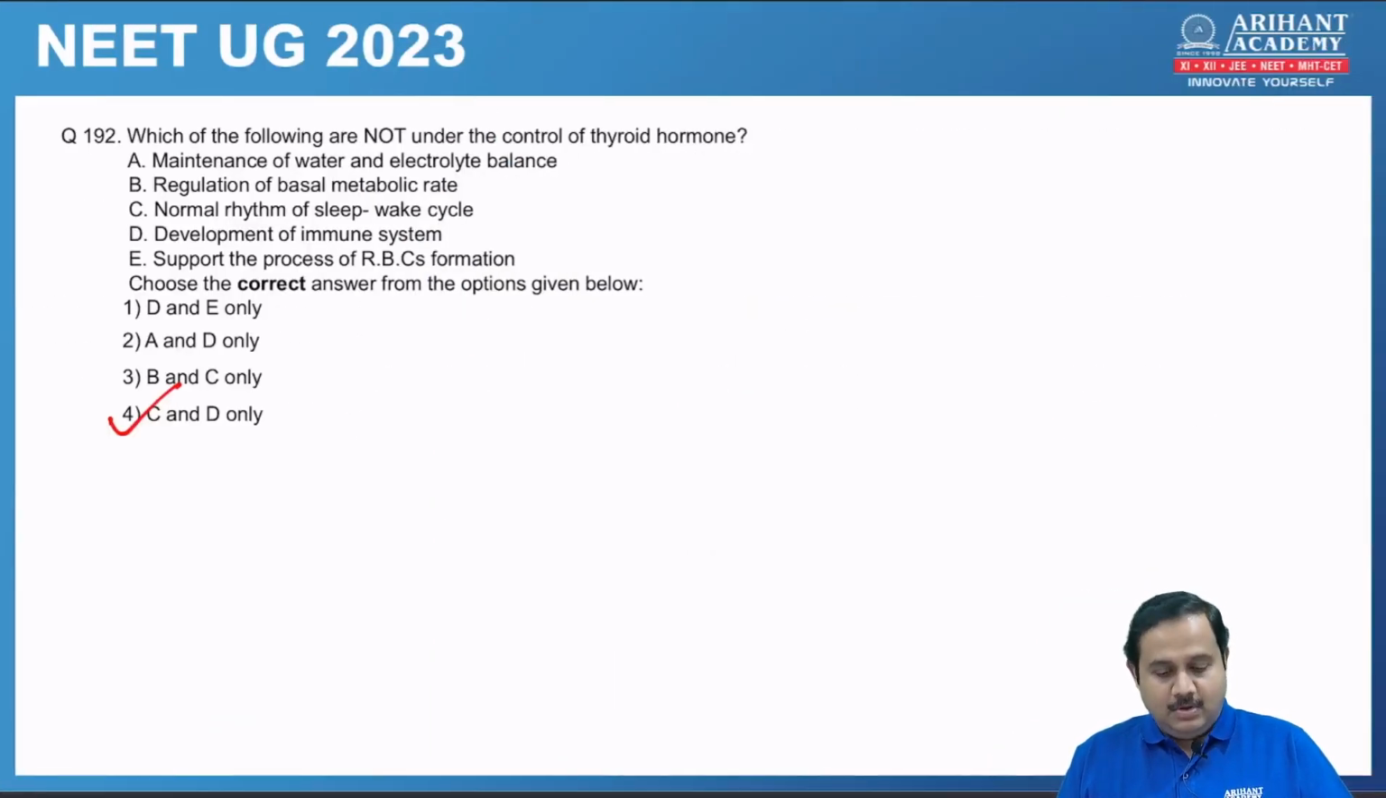192. Which of the following are not under the control of thyroid hormone? We have to find out which are not under the control. So answer is C and D. That is normal rhythm of sleep and wake cycle, that's controlled by hypothalamus and not by thyroid hormone, and development of immune system, which is controlled by thymus gland and not by thyroid gland. So correct answer is number 4.